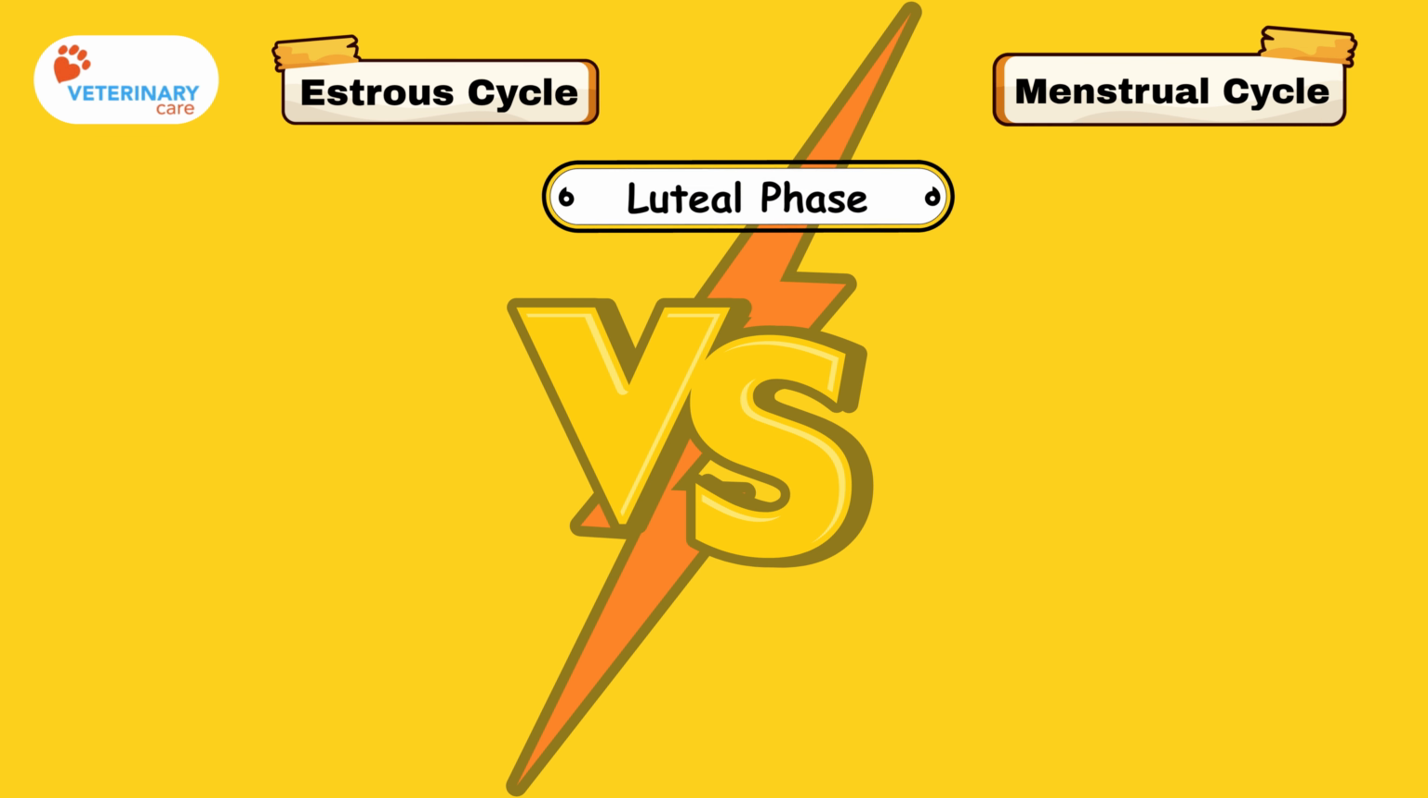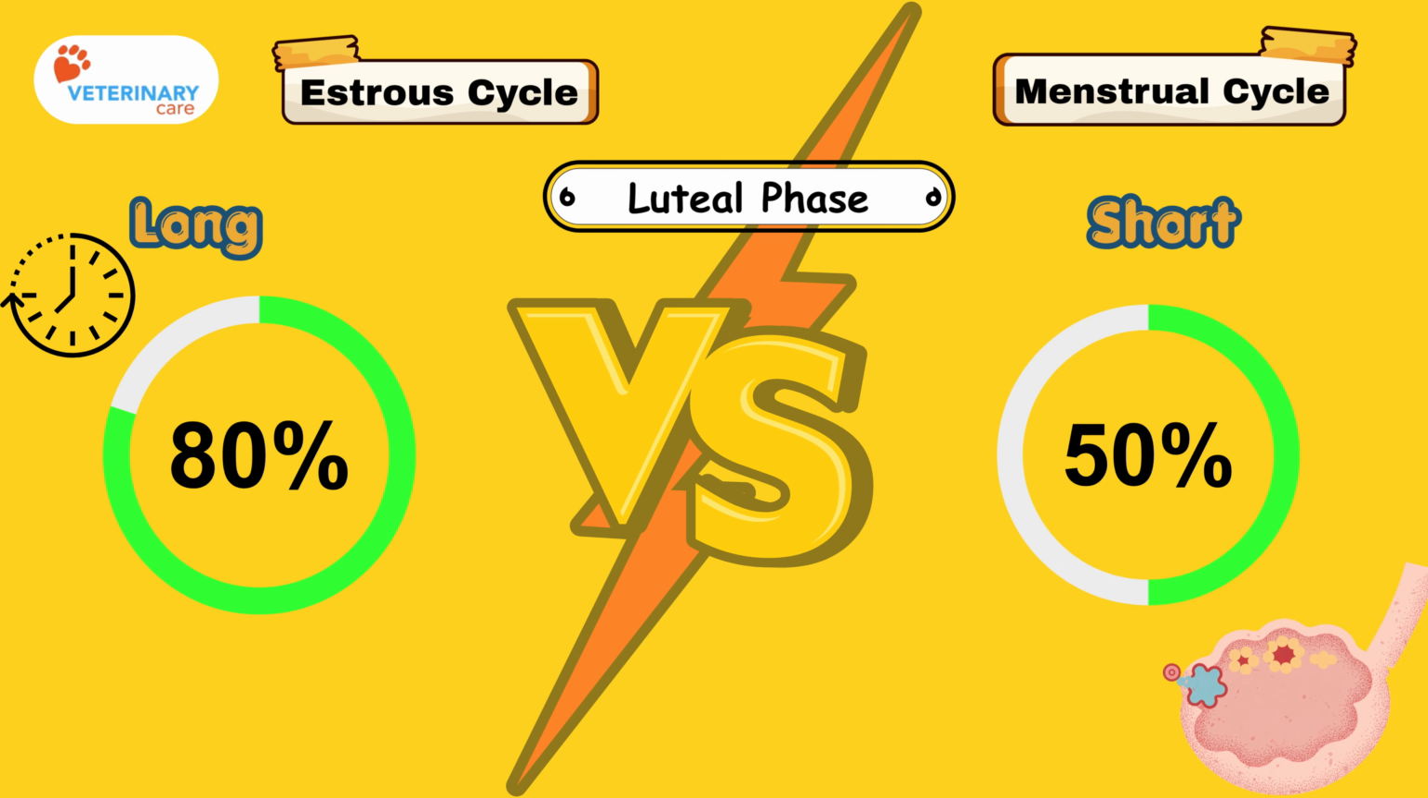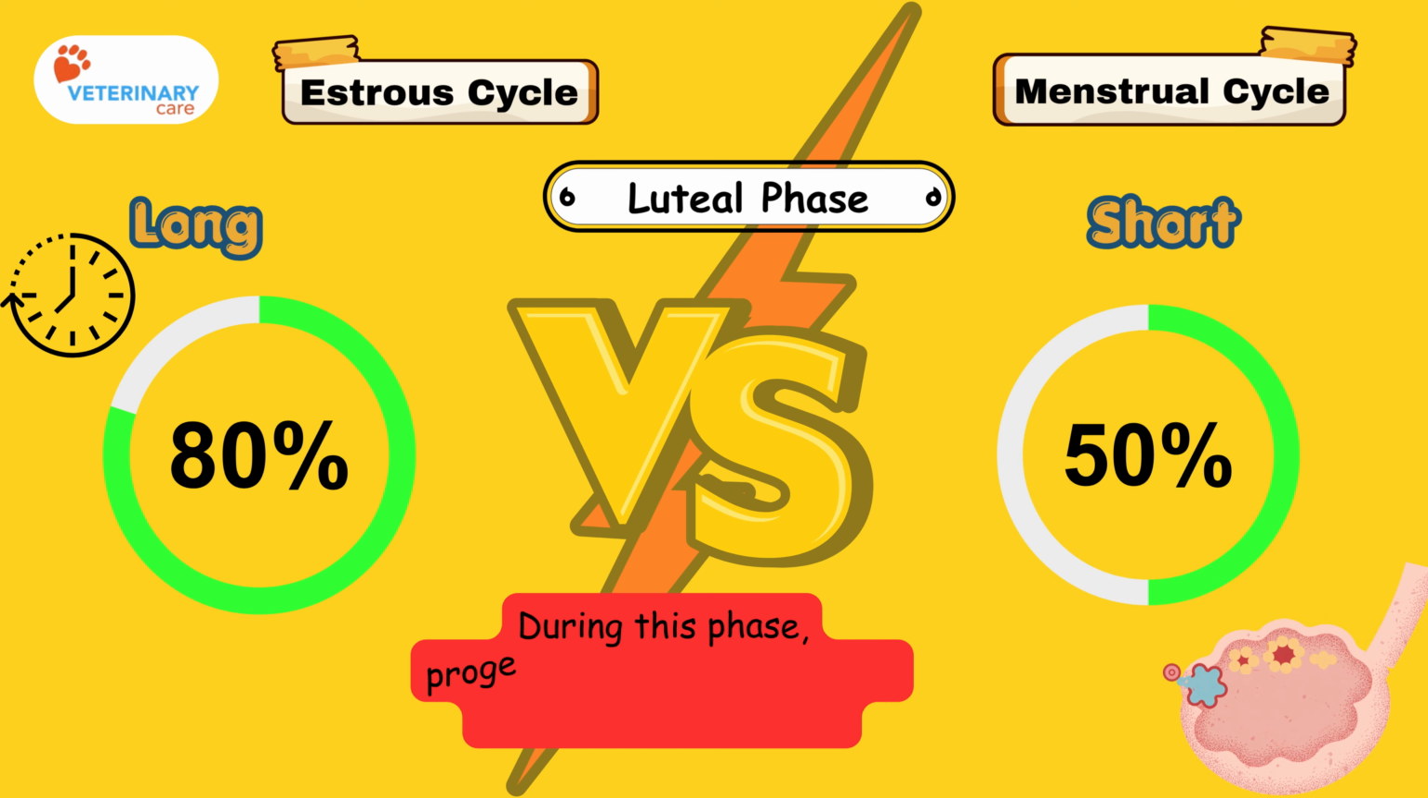Next is the luteal phase. In the estrous cycle, the luteal phase is very long. It covers about 80% of the cycle. In the menstrual cycle, the luteal phase is shorter, around 50% of the cycle. During this phase, progesterone is the dominant hormone in both cycles.